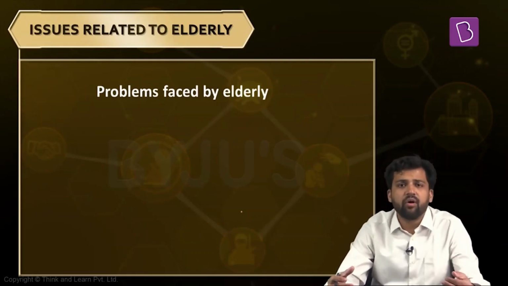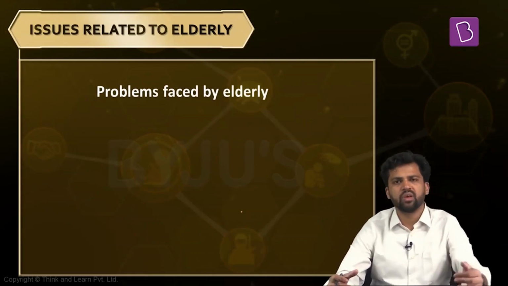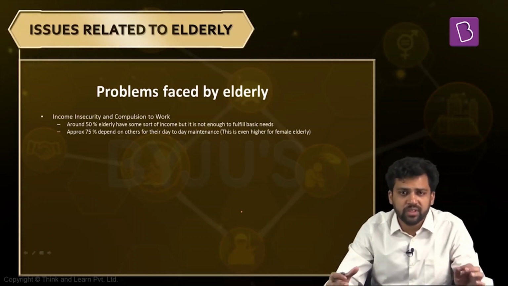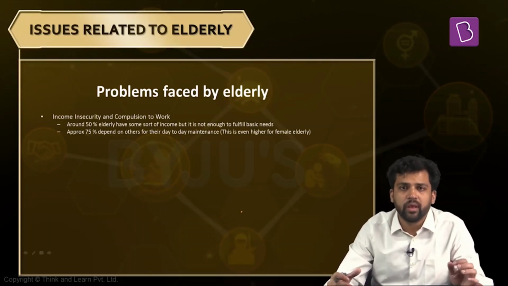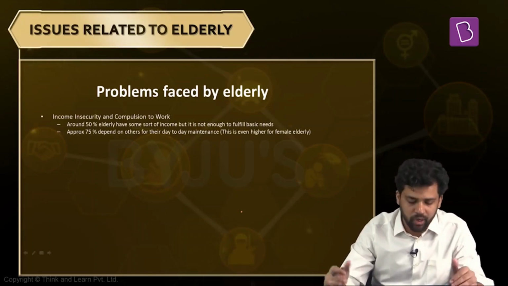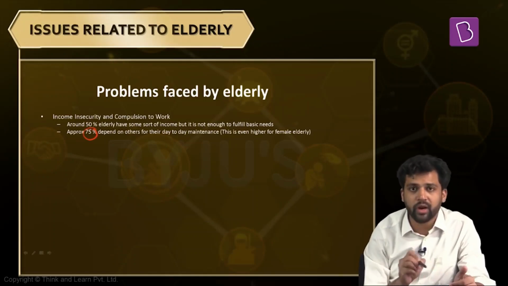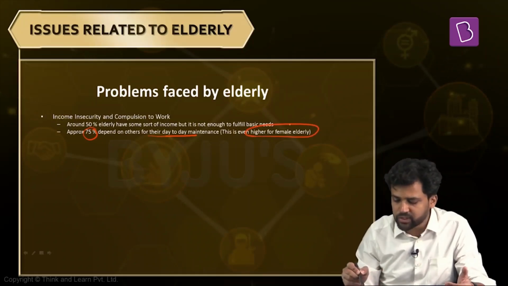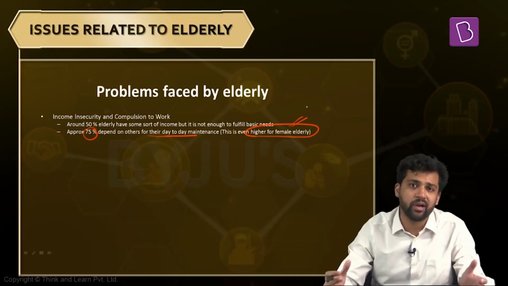Now, what are some of the problems faced by the elderly population? One very key issue here is income insecurity. It is said that 50% of our elder population have some sort of income generating activities, but the amount of income that they get is very low. So they are not able to sustain themselves. That is the reason they have to depend on someone else. And it is said that around 75% of our elderly are dependent on others for their day-to-day requirements. Among these people, you will also find a higher frequency of females. So more female elderly are dependent as compared to male elderly.